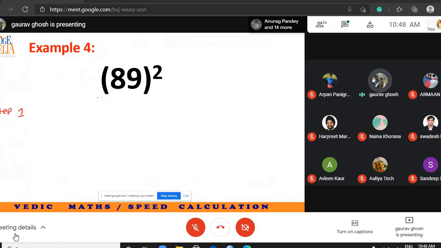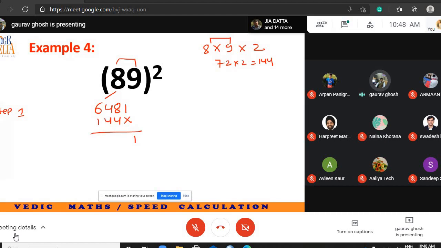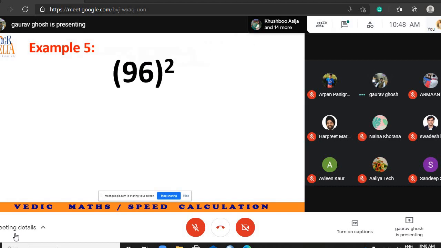Because of this I will write 64, because of this I will write 81. This is step 1. In step 2, 8 into 9 into 2: 8 into 9, 72, 72 into 2, 144. I write that 144 here. So 1, 8 plus 4, 12, carry over 1, 9, 7, 9, 1. 10 seconds. I'm serious. 10 seconds only.